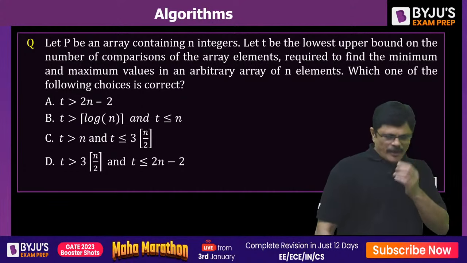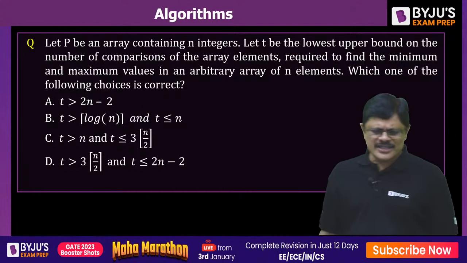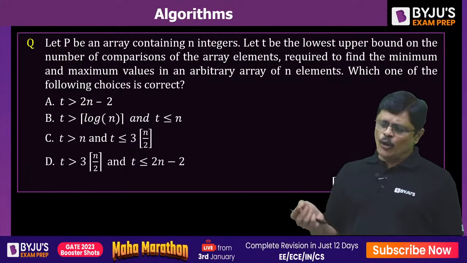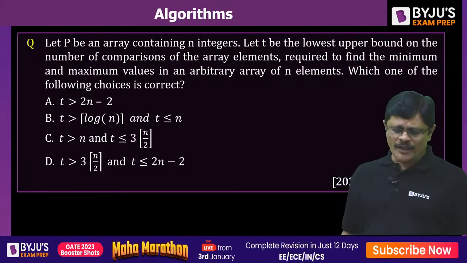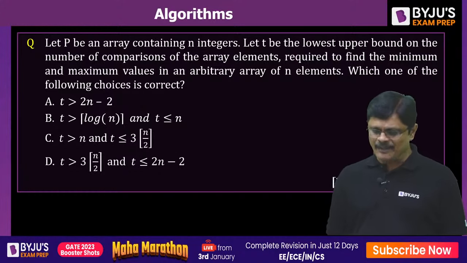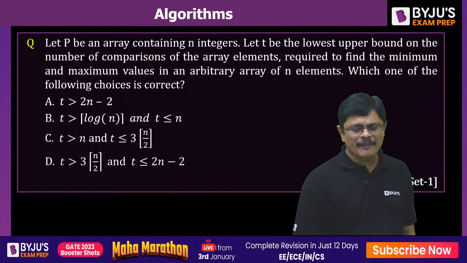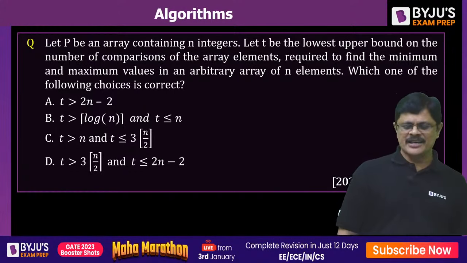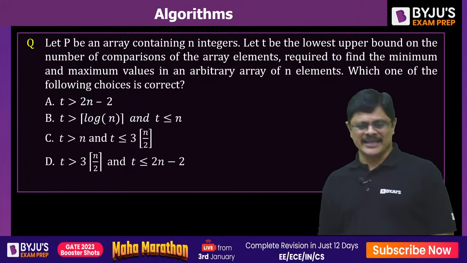Now there is one more problem here. These are all direct questions, sir. Let P be an array containing n integers. Let T be the lowest upper bound on the number of comparisons of the array elements required to find the minimum and maximum values in an arbitrary array of n elements. Which of the following choices is correct?